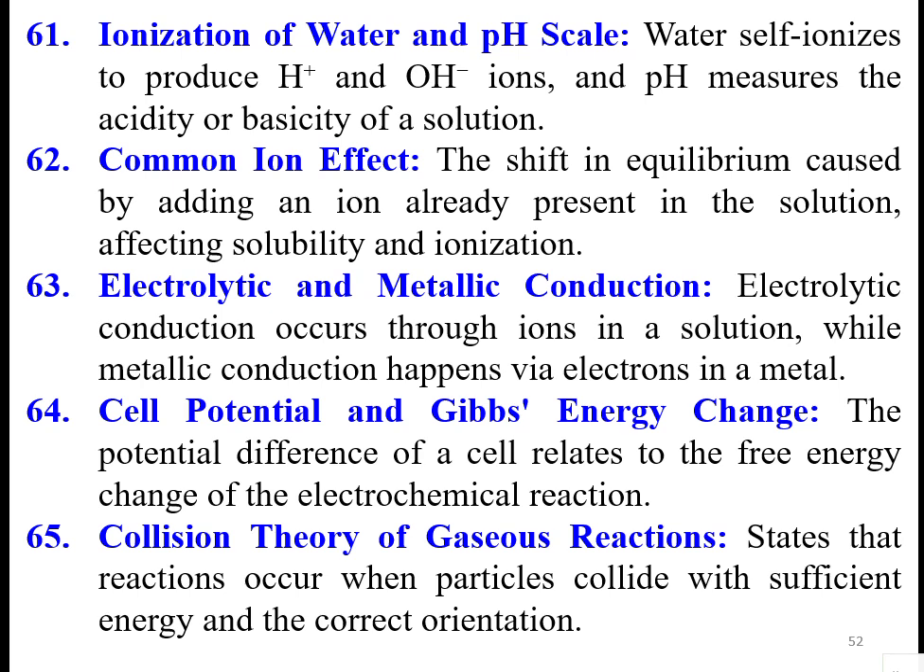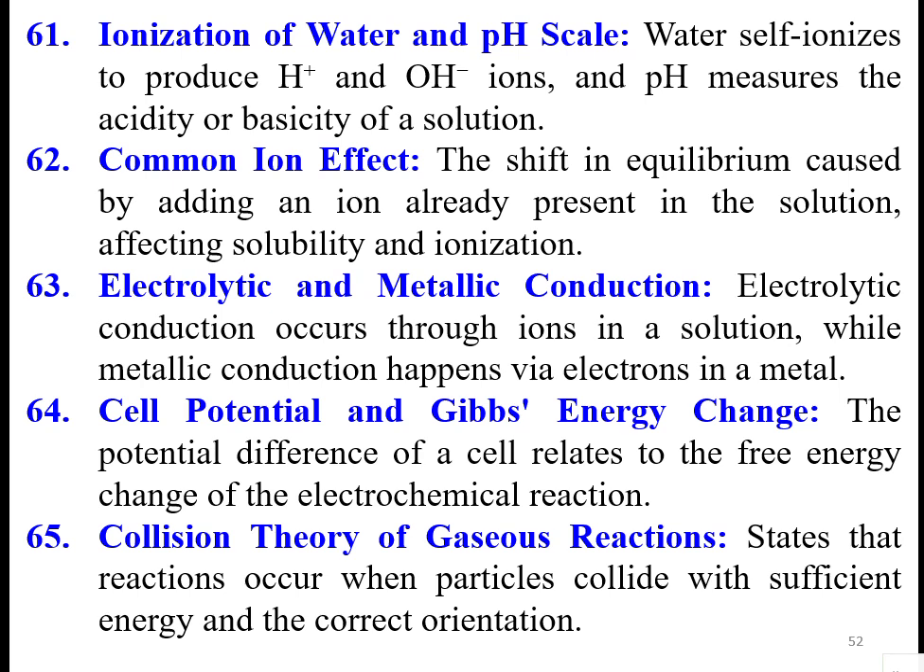So, common ion effect: the shift in equilibrium caused by adding an ion already present in the solution, which affects the solubility and ionization. Then electrolytic and metallic conduction. Electrolytic conduction occurs through ions in a solution, while metallic conduction happens via electrons in a metal. Cell potential and Gibbs energy change: the potential difference of a cell relates to the free energy change of the electrochemical reactions.